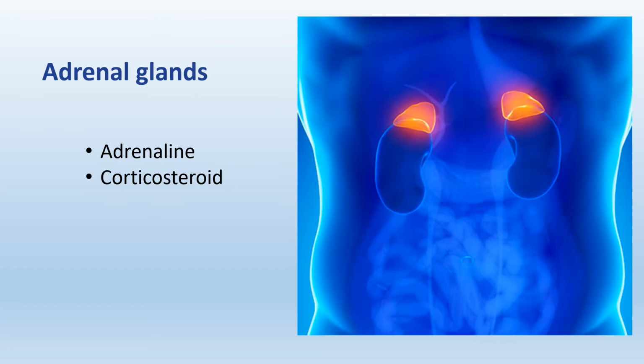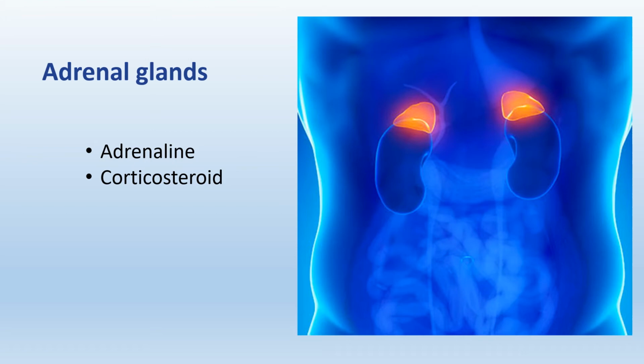Adrenal glands. Two adrenal glands are situated above kidneys. Here you can see these yellow colored are adrenal glands situated on each kidney. Each adrenal gland consists of two parts. The outer part is cortex and inner part is medulla. The adrenal cortex secretes many hormones called corticosteroids which maintain the balance of salts and water in the blood.